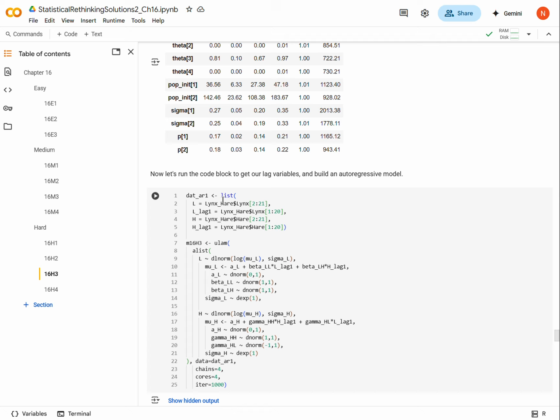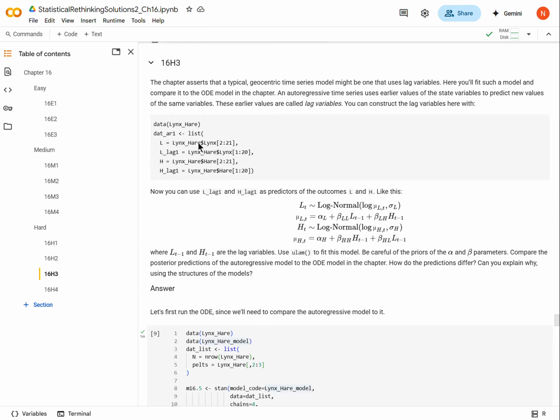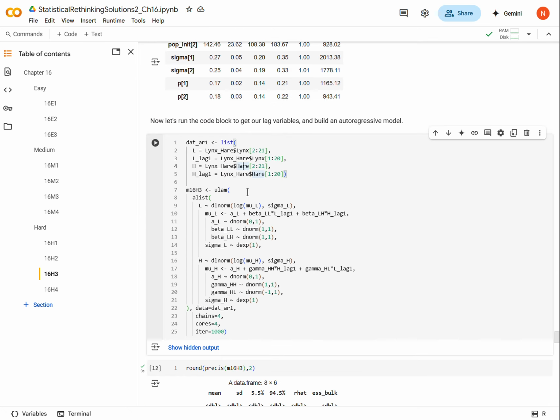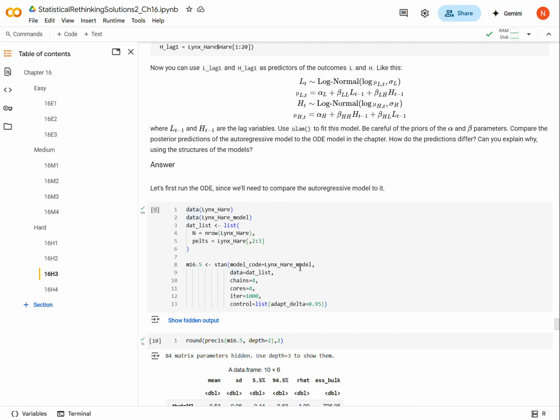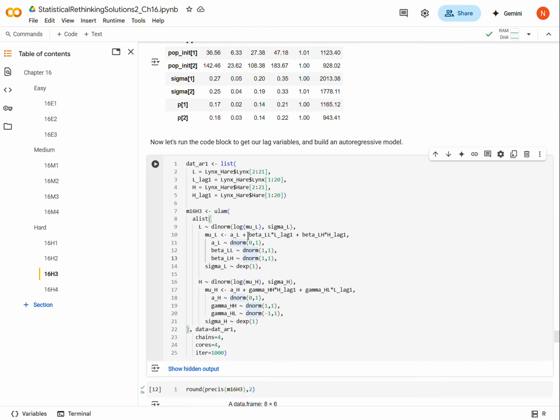So now we're going to run the autoregressive model. We have the data as constructed as we're instructed to do, and then we're going to build the model here. And so this is my little model for lynxes. This just follows the definition that we had up here. And then notice how we are using these lag variables. So each lag variable, so lynxes at the one period before, is given here, and it gets its own beta coefficient. It's just like any other predictor.